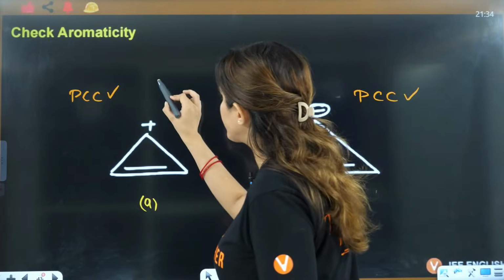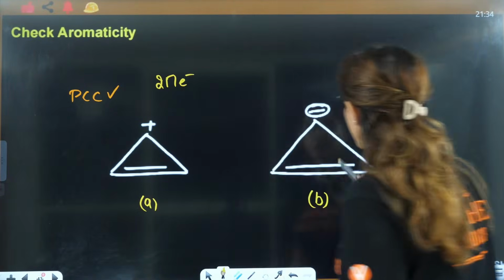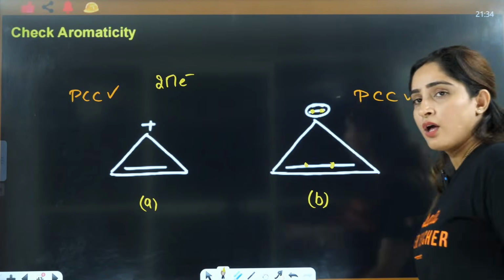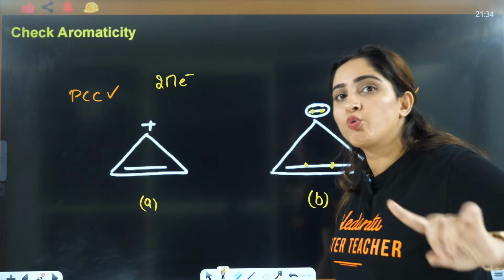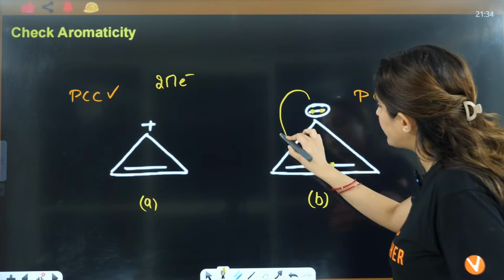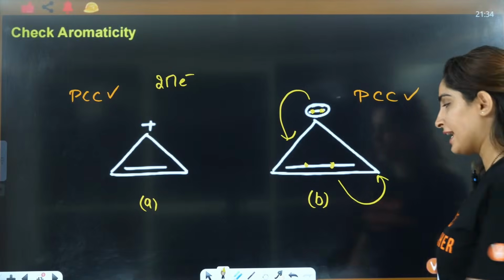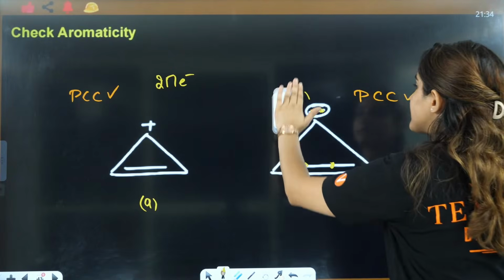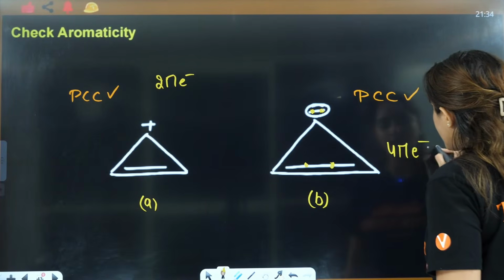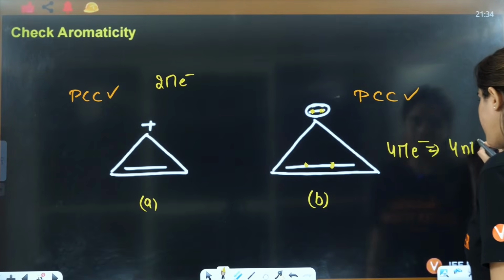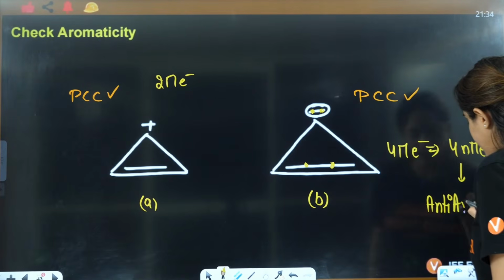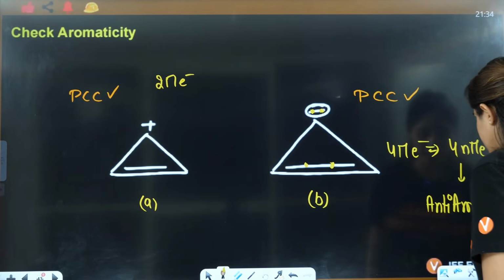Electrons are, here you have 2 pi electrons. Here you have 1, 2, and this will also be included. Pi electrons which are a part of delocalization are included, because when you shift it here, this delocalization will take place. So this negative charge you will also add here. So here you have 4 pi electrons, that corresponds to 4n pi, that corresponds to anti-aromatic, which is very unstable.